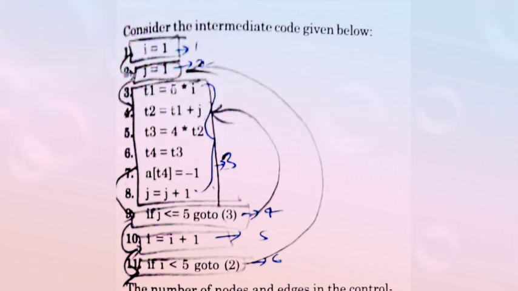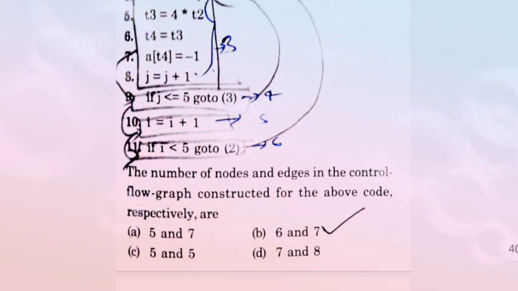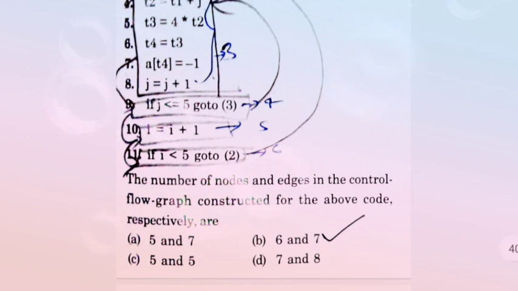If j is less than or equal to 5, go to step 3, and i is equal to i plus 1. And the next, 11th step, is if i is less than 5, then go to step 2. So we find the number of nodes and edges in the control flow graph constructed for this code, respectively.